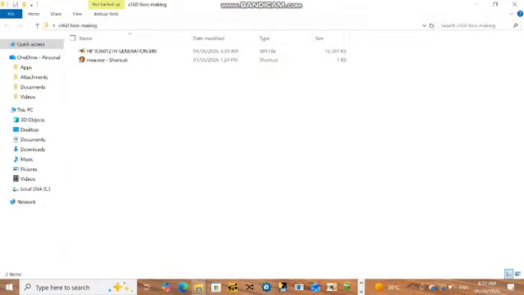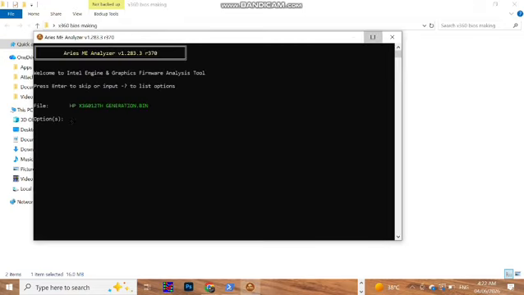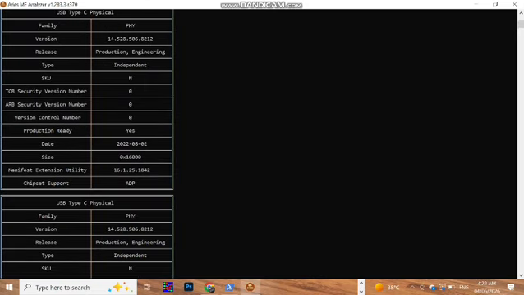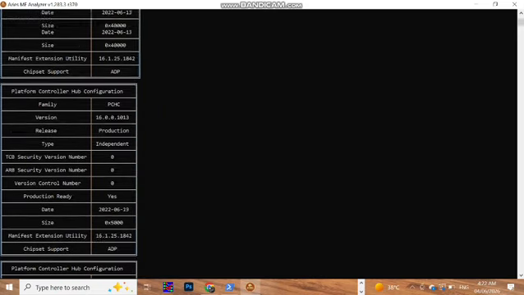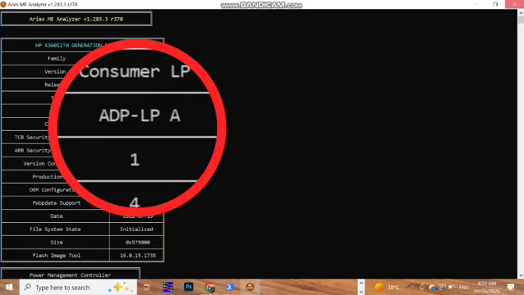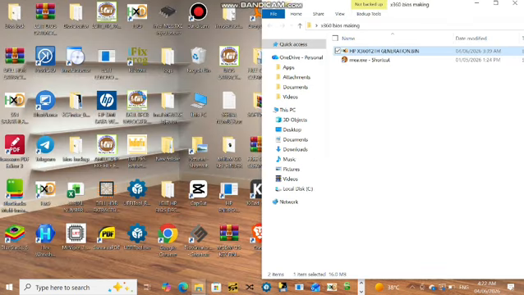And today we will make a BIOS of HP Pavilion X360. For this, first we need the serial number, and this is the Alder Point ADP. It's a 12th generation. You can see here ADP LPA Alder Point, that is a 12th generation. So let's start. How to make this?